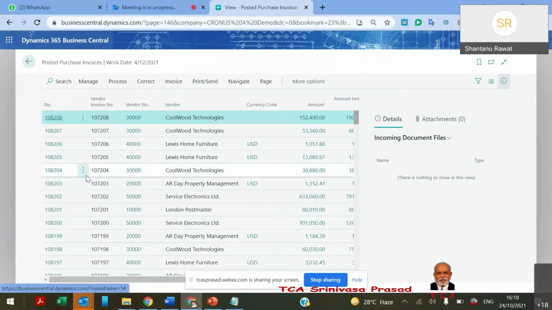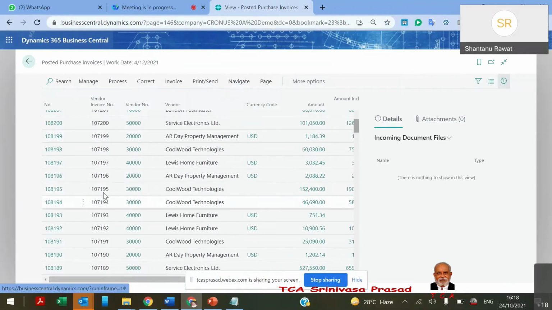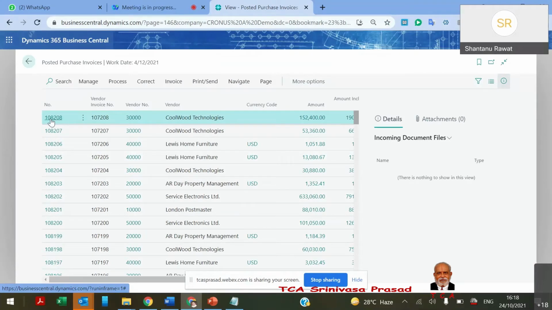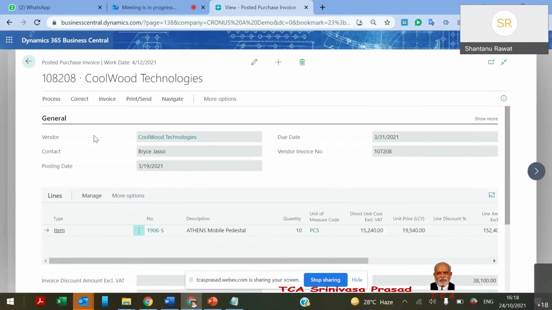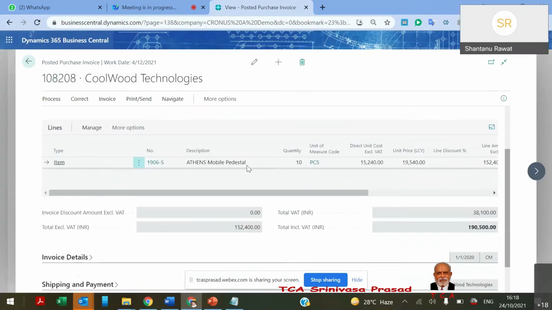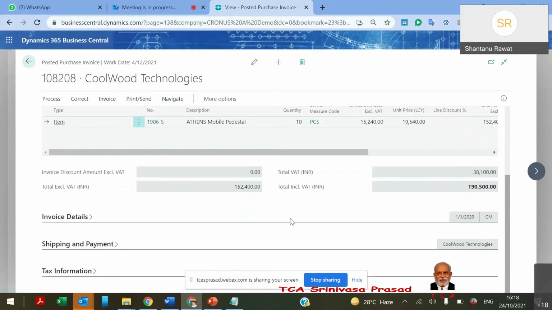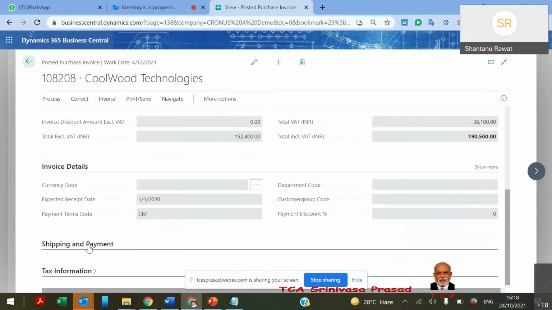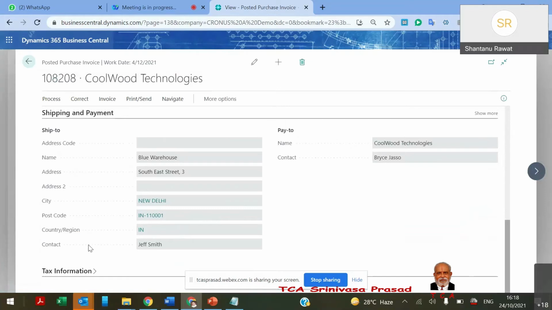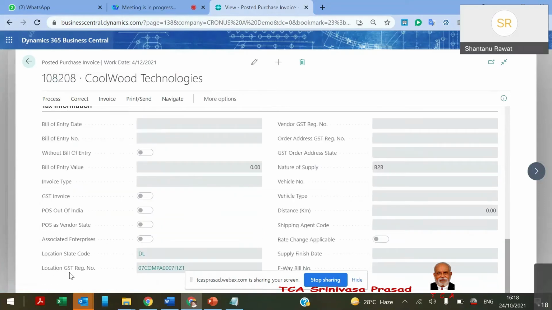When we do this posting, which we commit, we just use the term commit. A similar interface will be there for the posted invoice, where in the header the vendor details are there, and the items which we just purchased are there, and the taxation details, invoice details, everything will be there. If there is anything related to shipment and tax information, all things are there.